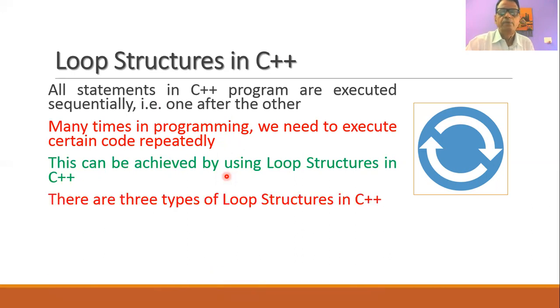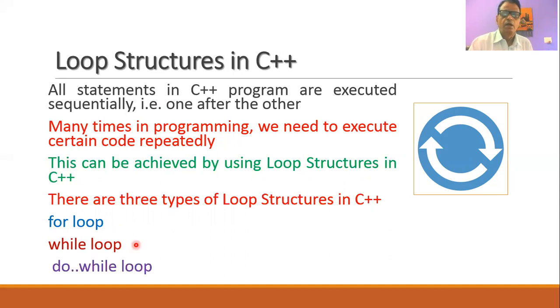There are different types of loop structures that can be used in C++. The C++ loop structure is not different from that of C. Whatever loops are available in C are also available in C++. So we have the first loop, which is a very popular loop called the for loop. Another loop that can be used in C++ is called the while loop. And the third type of loop that can be used in C++ is the do while loop.